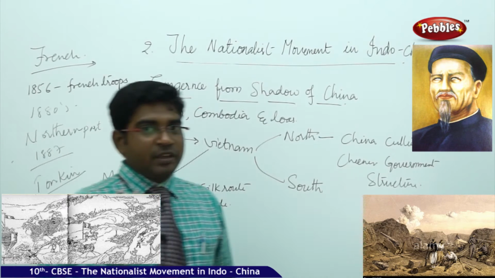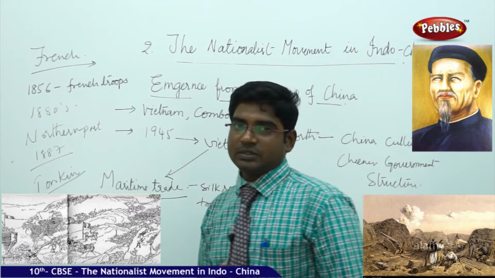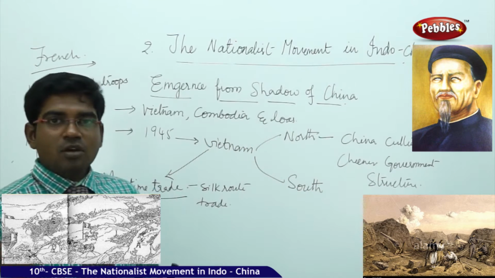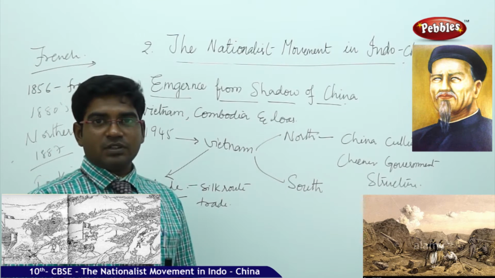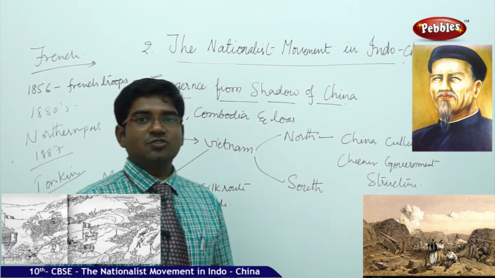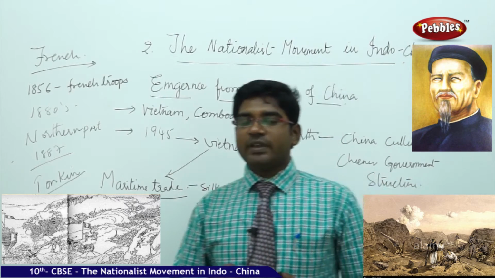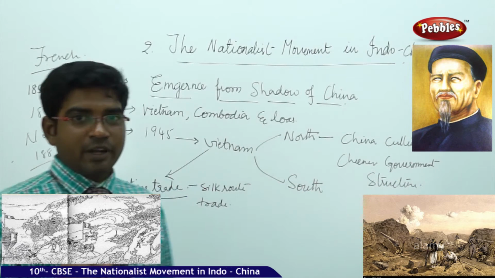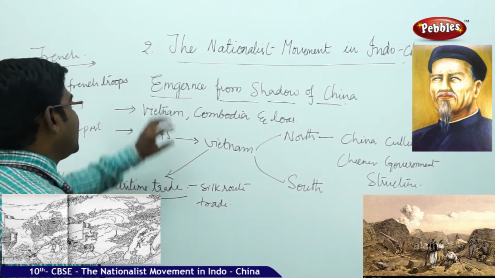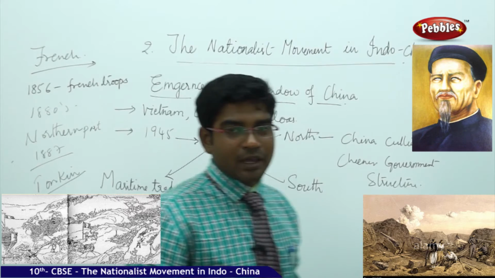So now, in order to know how Vietnam got into troubles, or the process of the establishment of independence in Vietnam, and later on how the situations have changed and why it took really 3 decades for Vietnam to establish its own independence. Now if you look at the emerging from the shadow of China, as I told you earlier,